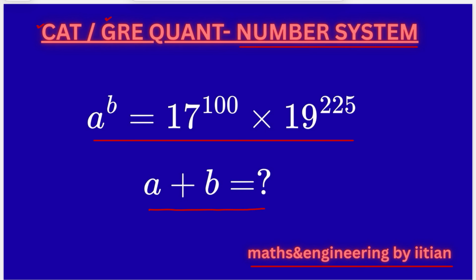It is given that a to the power of b is equal to 17 to the power of 100 into 19 to the power of 225. Then what is the value of a plus b? Even though it looks a little bit complicated at face value, it's an easy example. Please try to understand the concept. Once you get the concept of the power functions, you will be able to easily do this problem in a few seconds. Let us try to solve it.